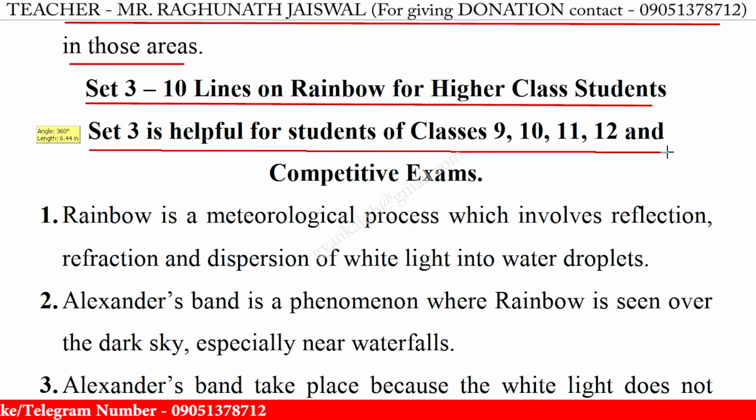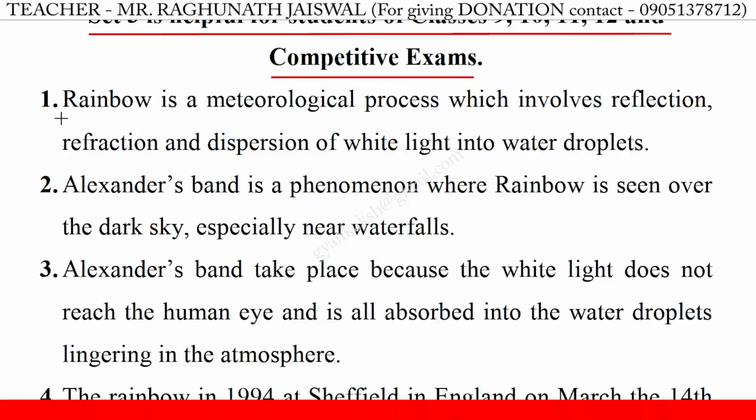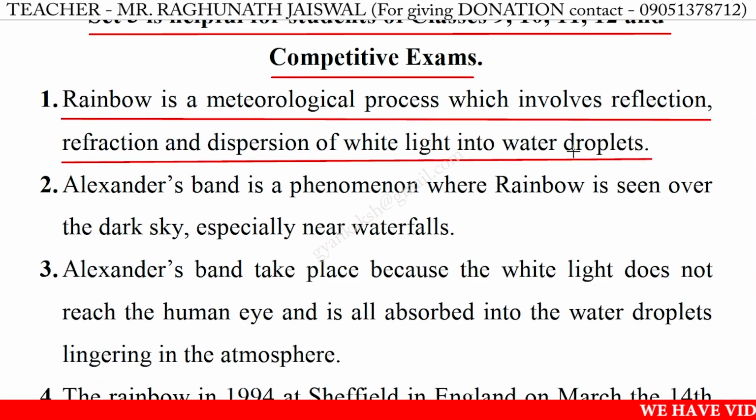Set 3 is helpful for students of classes 9, 10, 11, 12, and competitive exams. 1. Rainbow is a meteorological process which involves reflection, refraction, and dispersion of white light into water droplets.